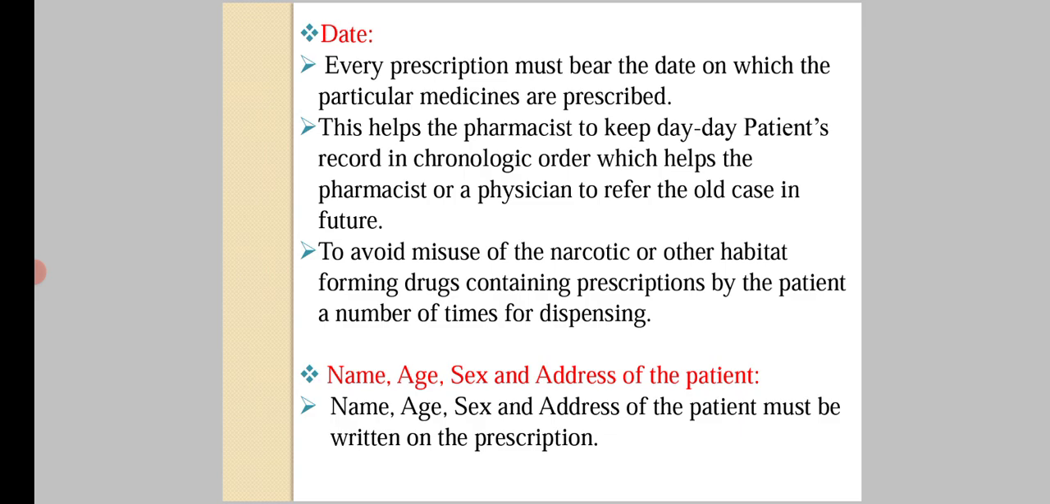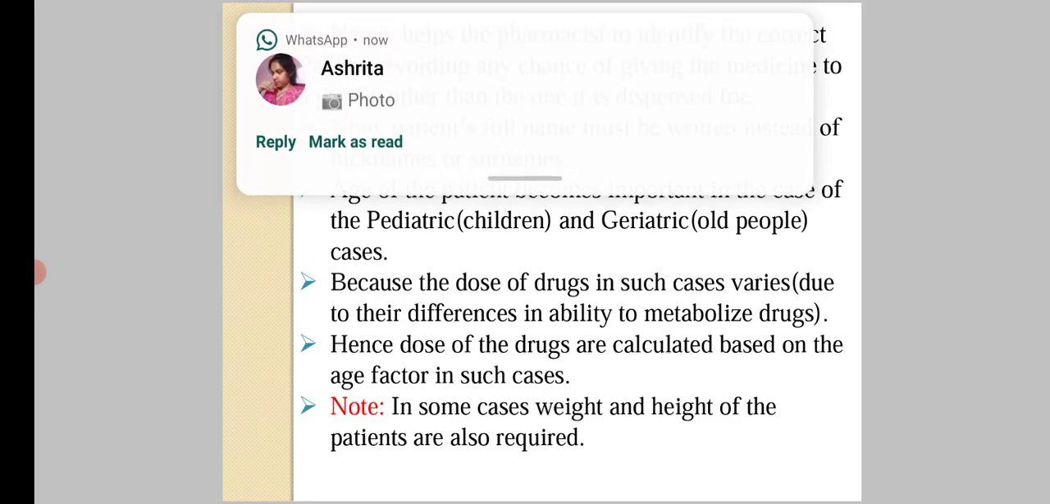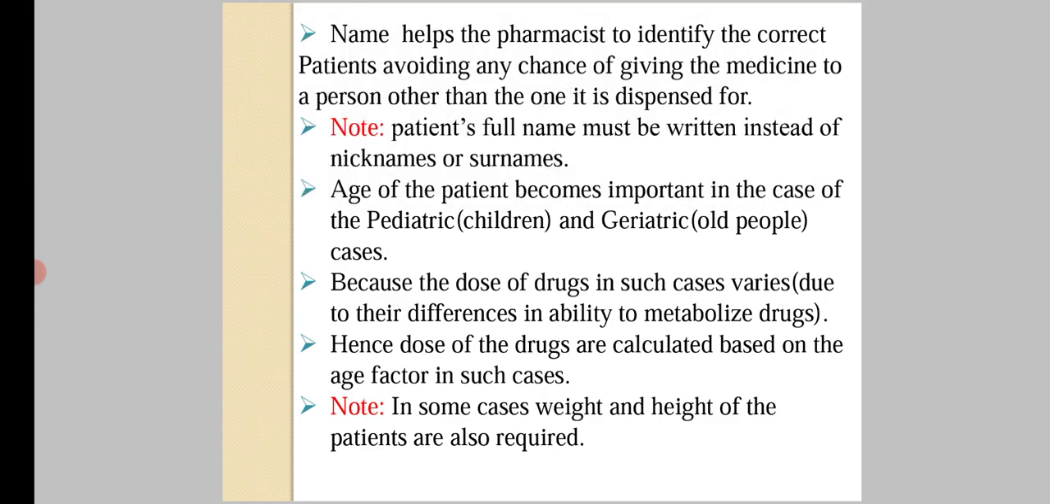Name, age, sex, address of the patient must be written on the prescription. Name helps the pharmacist to identify the correct patient, avoiding any chance of giving the medicine to a person other than whom it is dispensed for. And patient full name must be written instead of nicknames or surname. Age of the patient becomes important in the case of pediatric and geriatric, because the dose of the drug in such cases varies, and hence dose of the drugs are calculated based on the age factor in such cases.